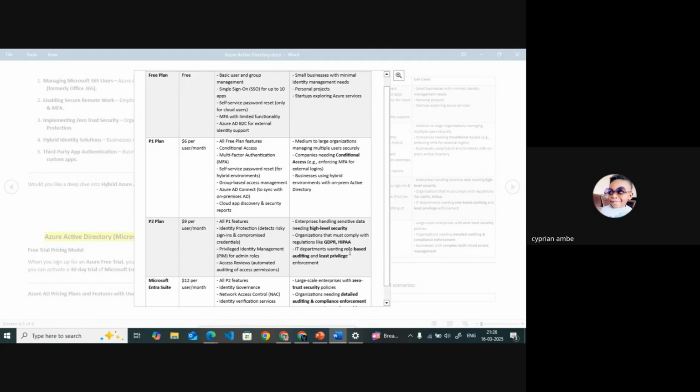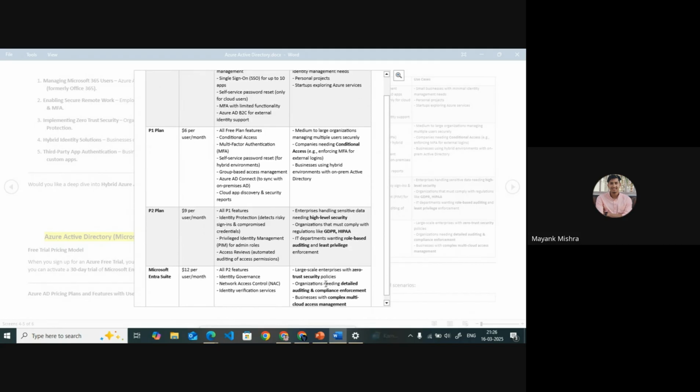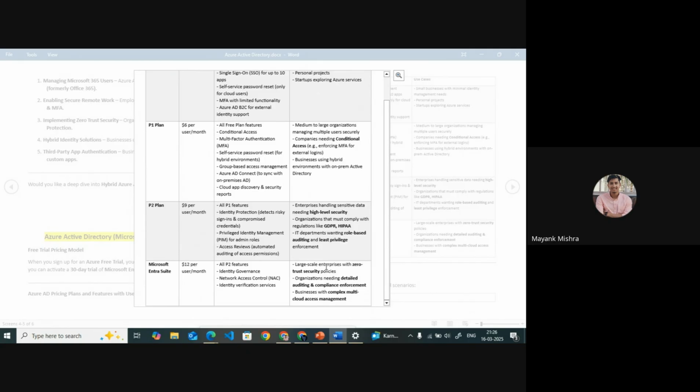And here we can also do role-based auditing. In the P2 plan, we will give the user least privilege. We don't give global permissions, but in the free plan and the P1 plan, we multiple times give global permissions. I will also tell you about the permissions we have.